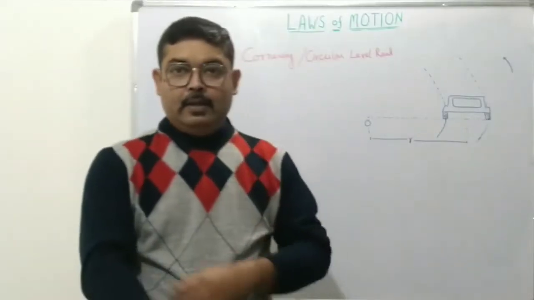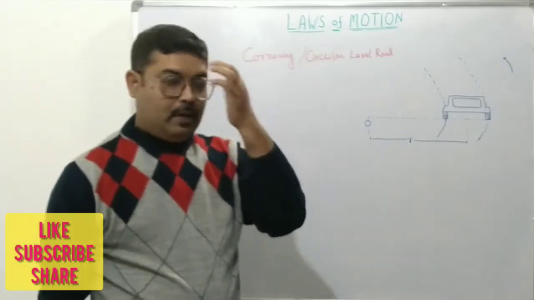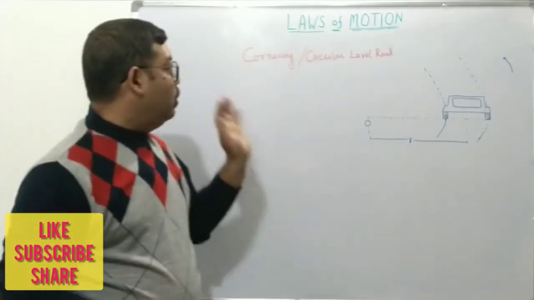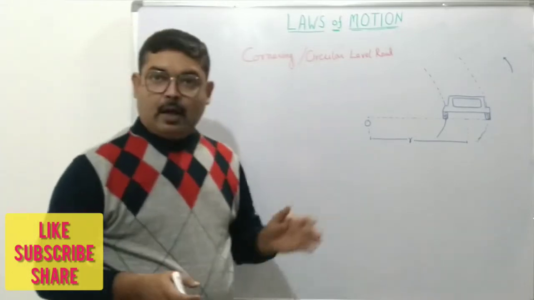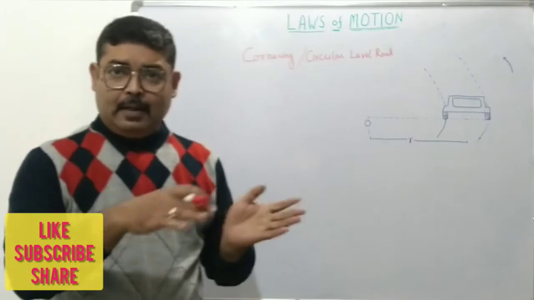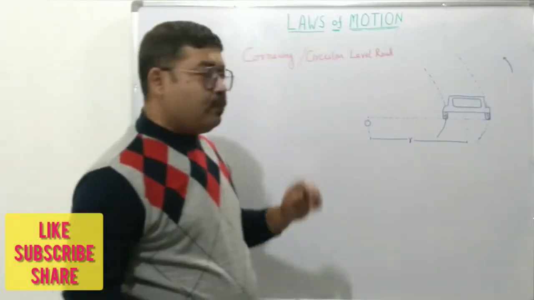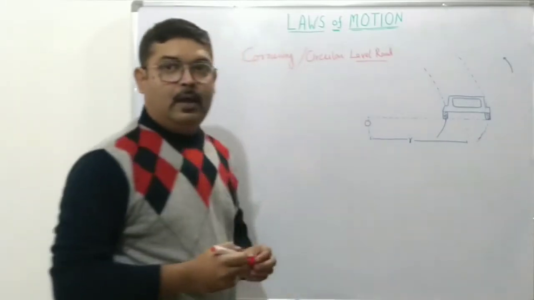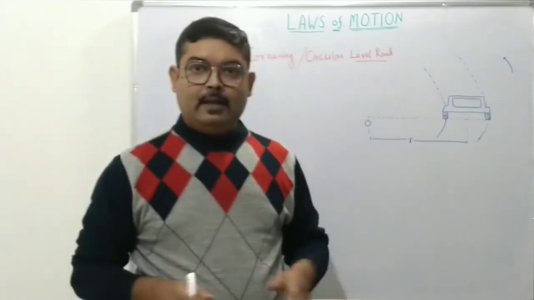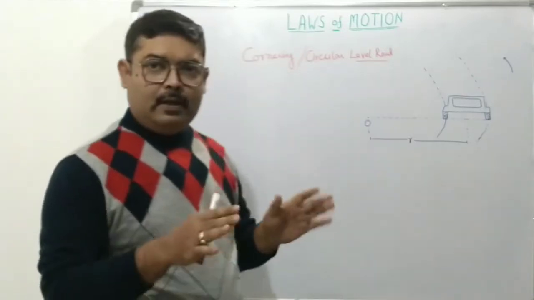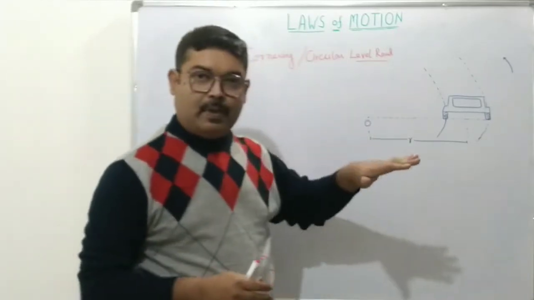Today we will be discussing a very important topic, the application of friction, and that will be cornering of a car, or equivalently a car moving in a circular path in a bend in the road. First we will be considering the case of a level road, that is when the road is flat. It's curved and it's horizontal, in the sense it's a plane one.